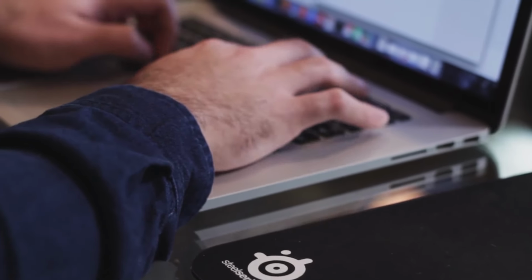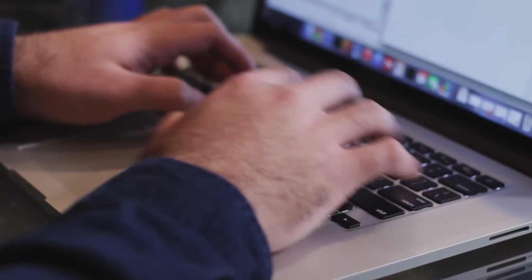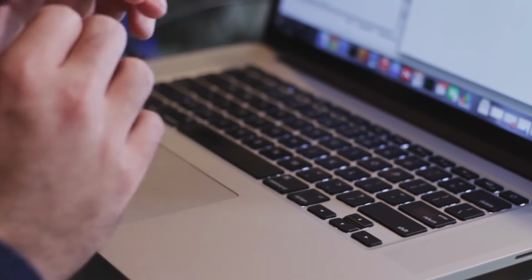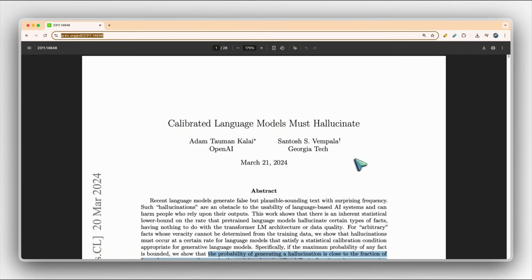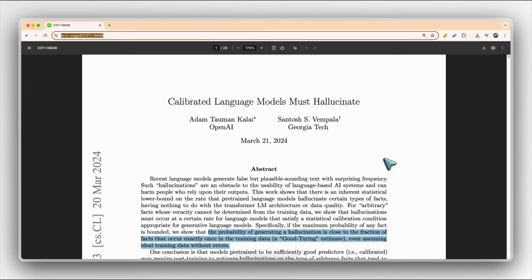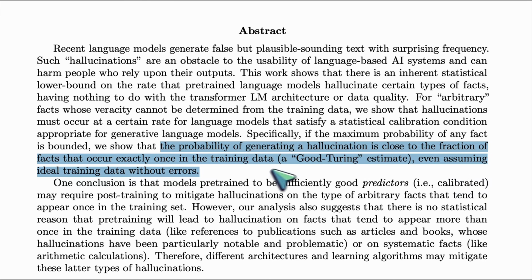AI doesn't actually know everything. Libraries update constantly, and due to knowledge cutoff of LLM models, there might not be enough information available to fix the error. And your all-powerful supreme prompt, "please fix," will fail, even if the information is available. One of the studies stated that if certain information appears only once in the training data, LLM is most likely to hallucinate about it. It's not that the AI is dumb. Its memory is just outdated.